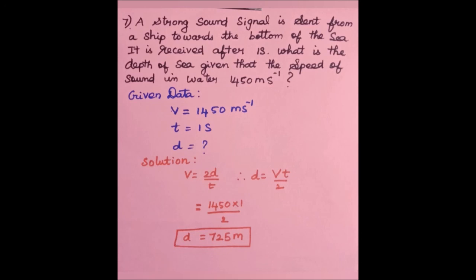You have to calculate the depth of the sea. We know that velocity equal to 2d by t. Here the signal is sent and received, so distance travelled is 2d. You have to find out d. If you rearrange the equation, d equal to vt by 2. Substitute the given data in the formula. You can get the answer 725 meter.